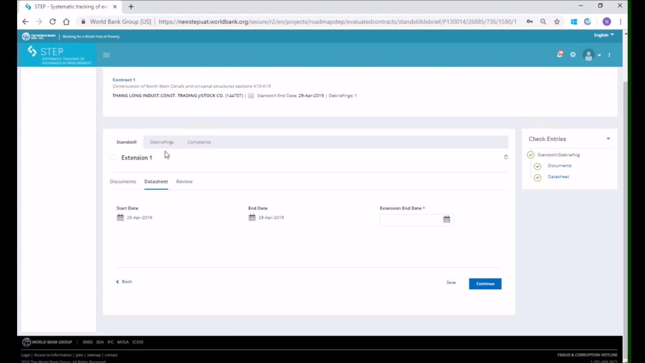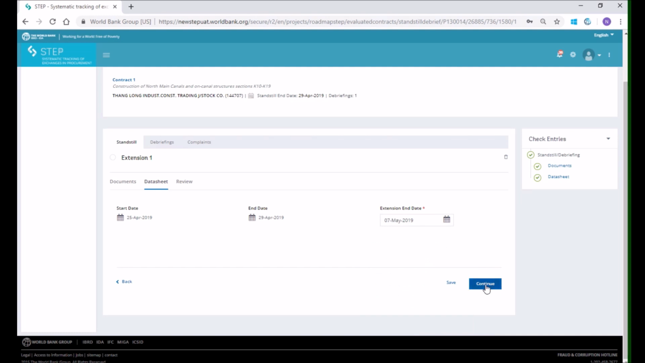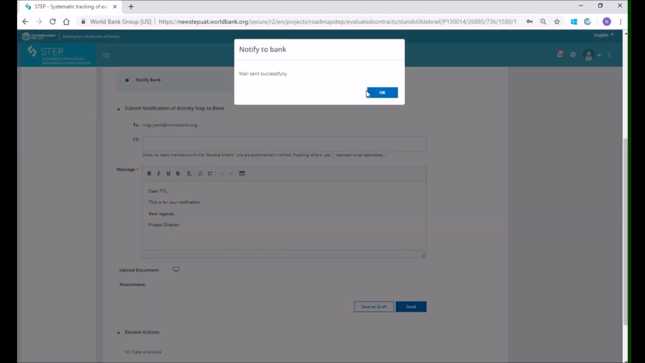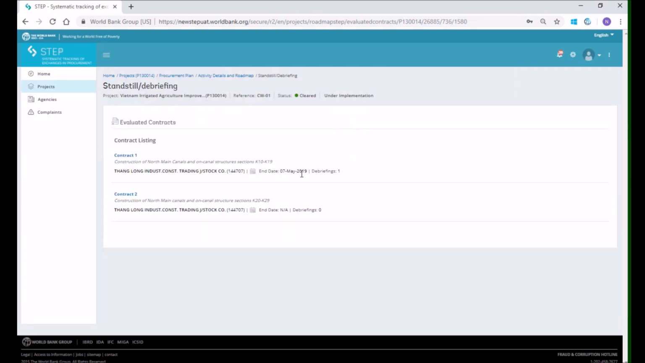Move to tab Datasheet and enter the extension end date. The start date and current end date of the standstill period are displayed for your reference. Once completed, move to tab Review and send notification to the bank. You may go back to module Prior Review, Upload Issued BD and Notification for the detailed guidance on sending notification to the bank. Please note that the request for debriefing received outside of the 3 business day deadline shall not lead to an extension of the standstill period.